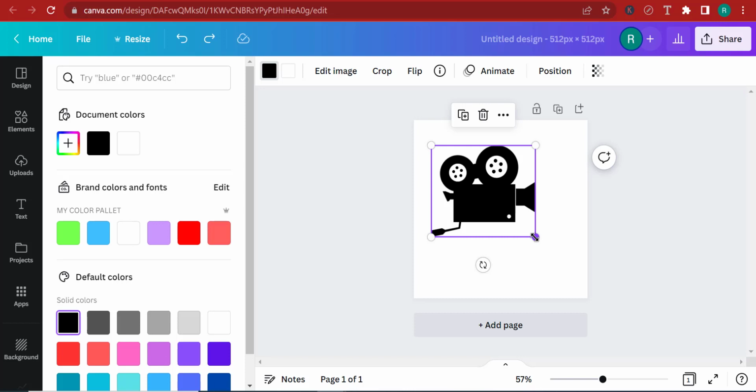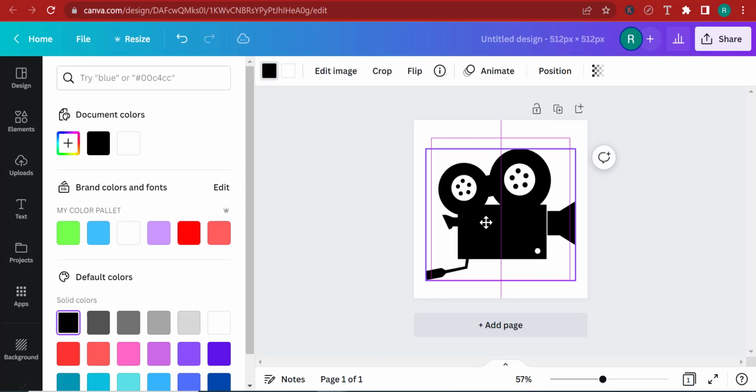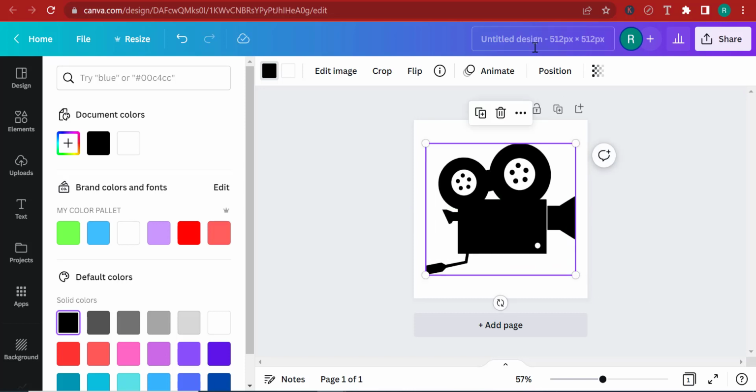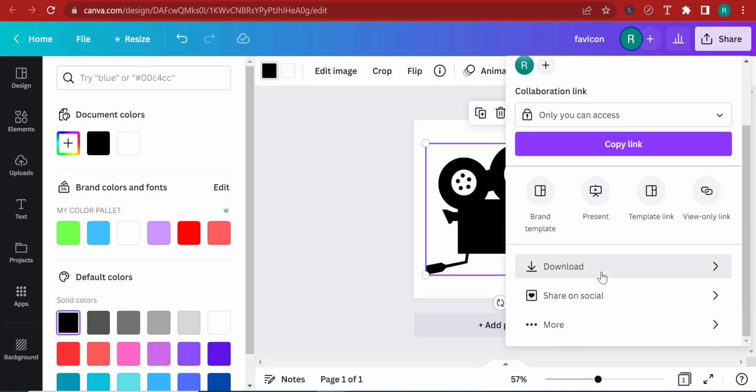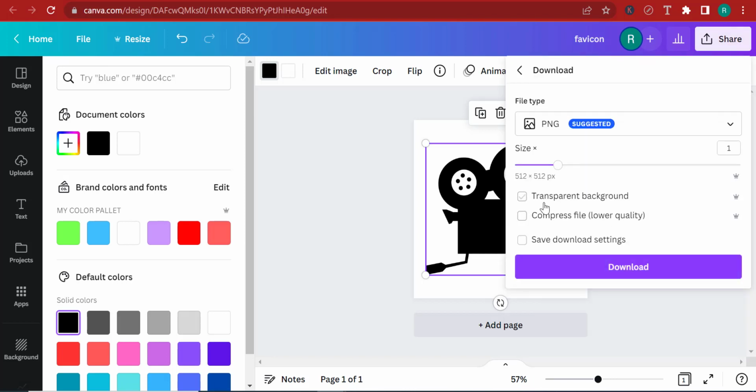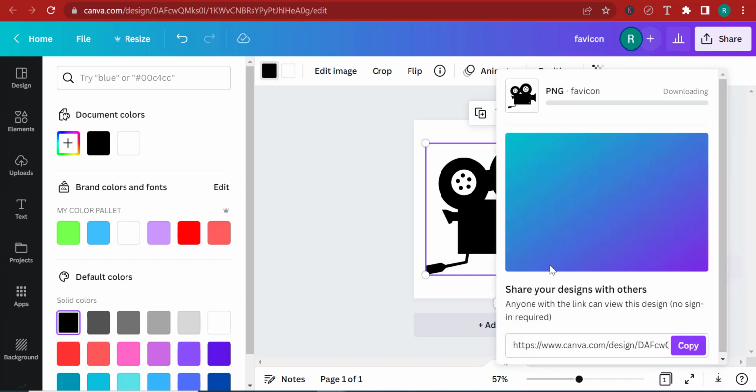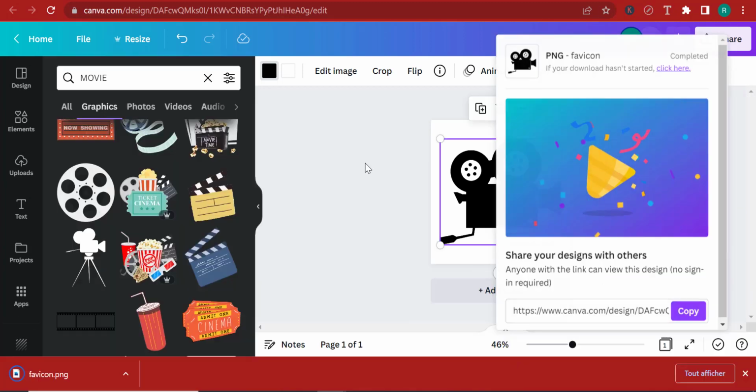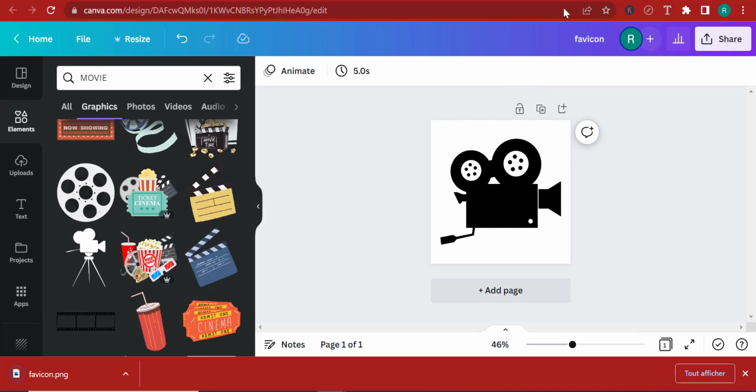So I'm gonna make this bigger, put it in the middle. I'm gonna name this favicon, and there we go. So I'm gonna go ahead and download this, but I'm gonna download it with a transparent background as a PNG. Click transparent background. Now here, you can't do this if you don't have the Canva Pro subscription, but I can show you a website that you can go to and basically take this image and remove the background off of it for free.